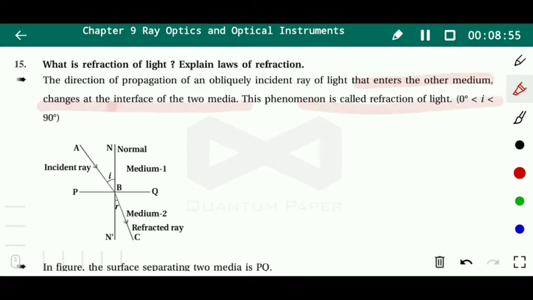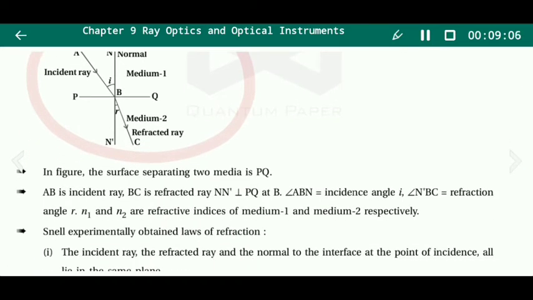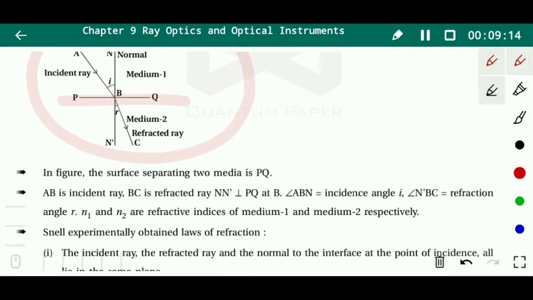Okay. So here we have given one figure. First of all, we understand this figure. In the figure, the surface separating two media is PQ. Clearly we can see that PQ is nothing but the boundary of these two media. This is nothing but the boundary surface.